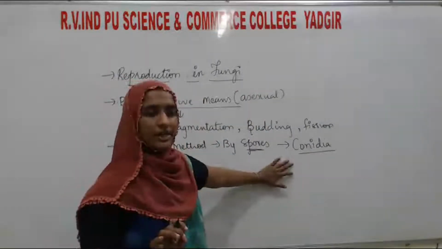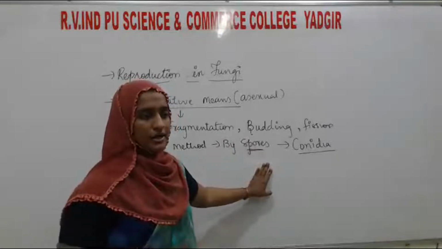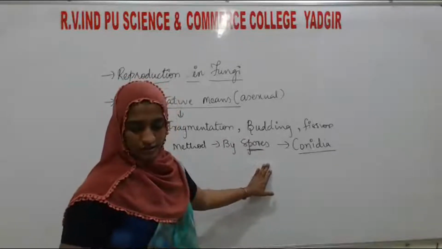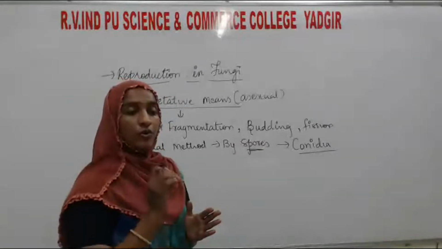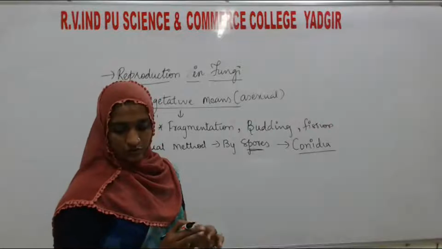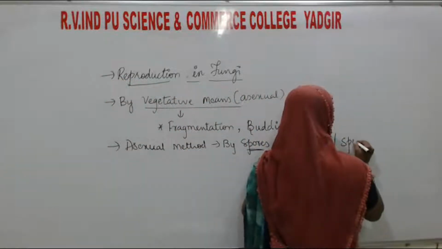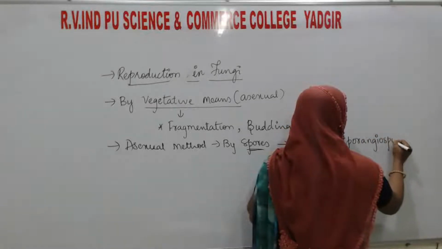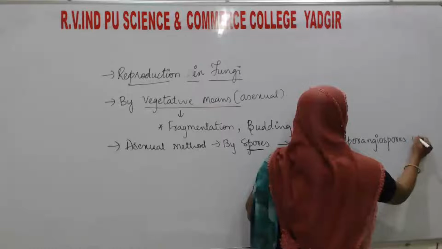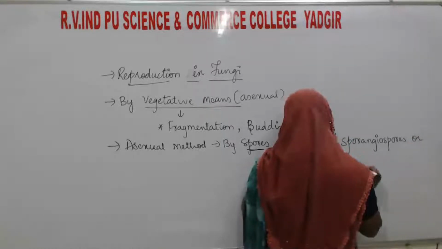What do you mean by asexual spores? They are called conidia. One more name is there, sporangiospores, and one more is zoospores.